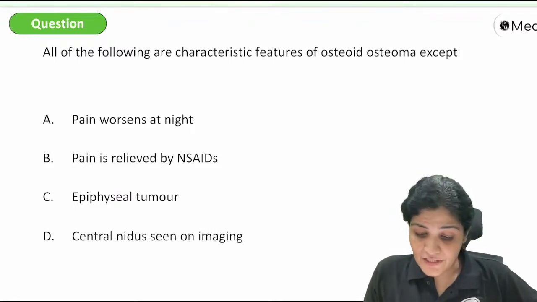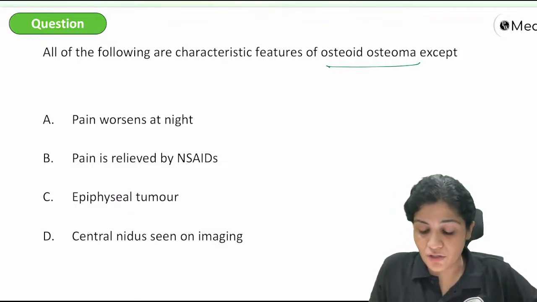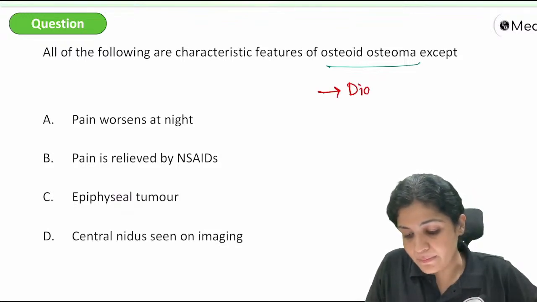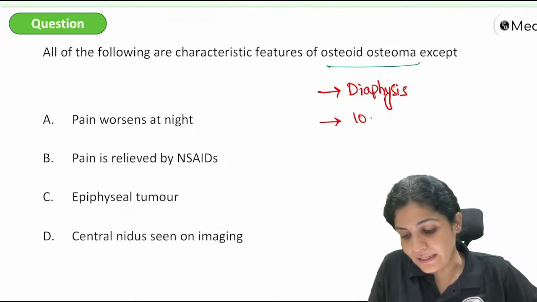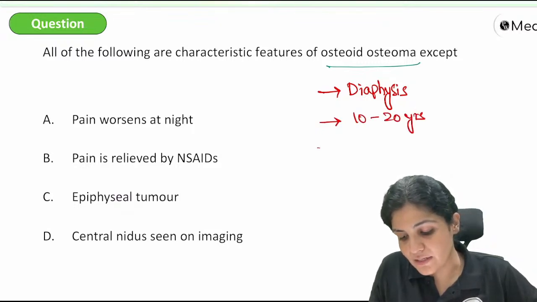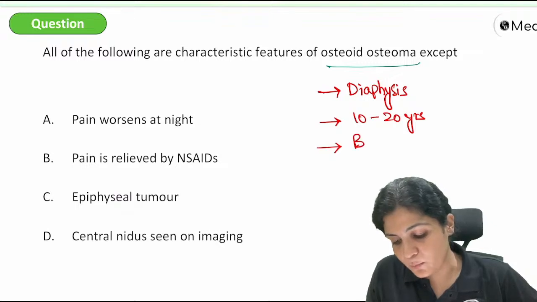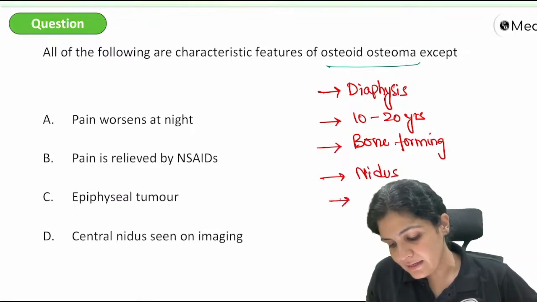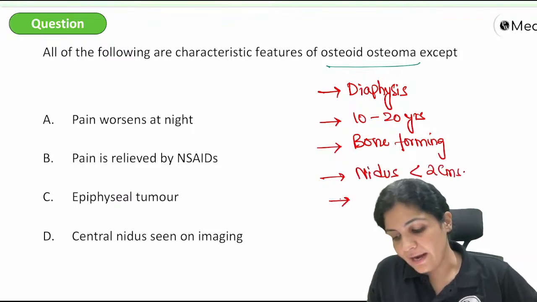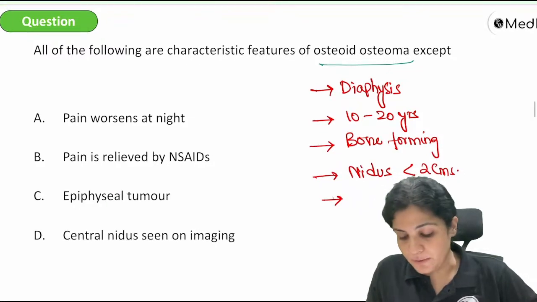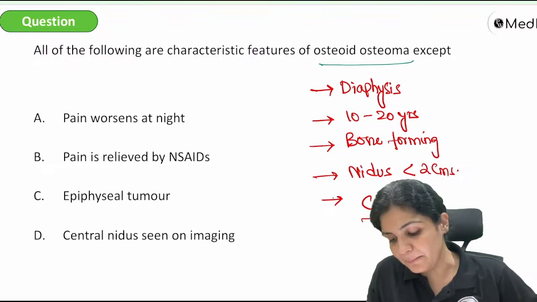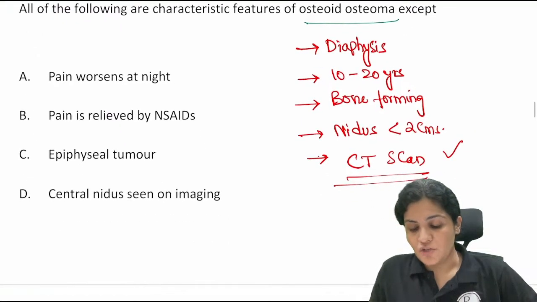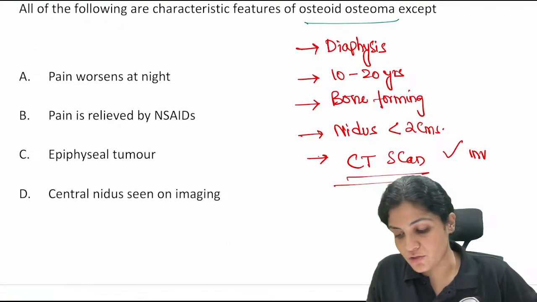All of the following are characteristic features of osteoid osteoma. So now we are dealing with osteoid osteoma. This is very, very typical. It presents in the diaphysis, right? And it is seen again in the age group of 10 to 20 years. And this is again a bone forming tumor, and it presents with a nidus less than 2 centimeters. And this is a very special tumor because we go for a CT scan, then MRI, for identification of the tumor. So the investigation of choice in case of osteoid osteoma is CT scan,